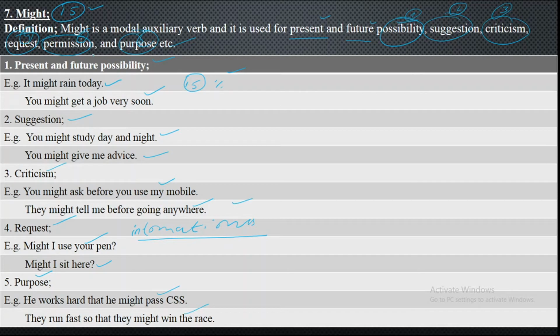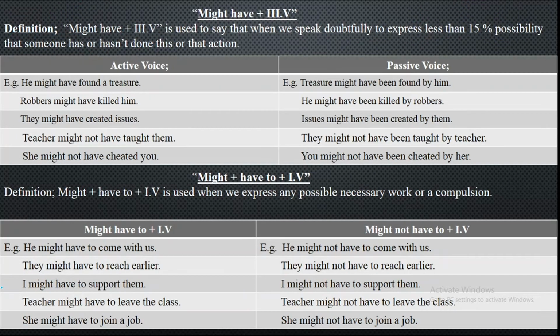Usage number one, possibility. Usage number two, suggestion. Number three, criticism. Number four, request. Number five, purpose. Now we have got some formulas or structures about modal auxiliary verb might. We'll be discussing them one by one.